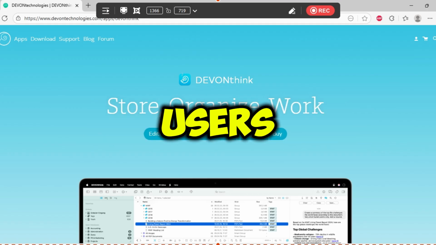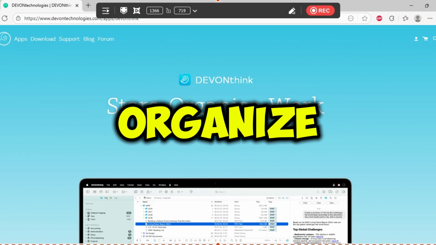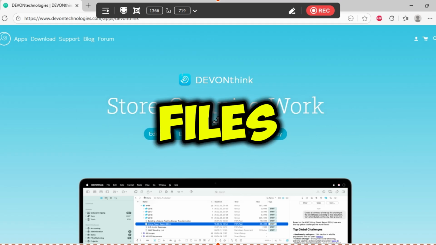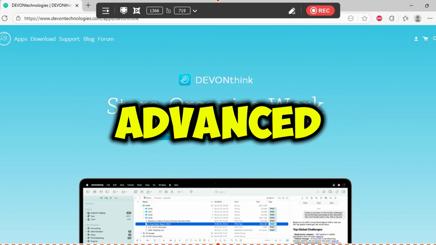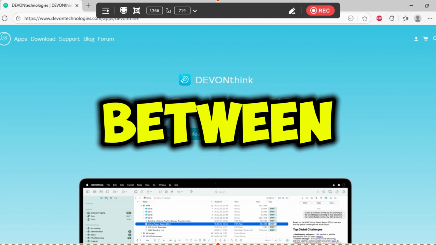Devonthink is ideal for users who want a powerful database-style approach. You can store, organize, and search documents efficiently. It excels at handling large volumes of files, PDFs, and scanned documents. Devonthink also offers advanced AI features to automatically categorize your notes and suggest connections between ideas.